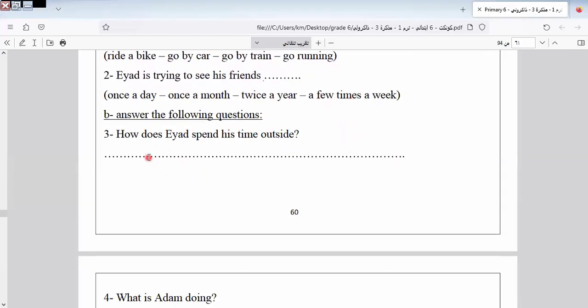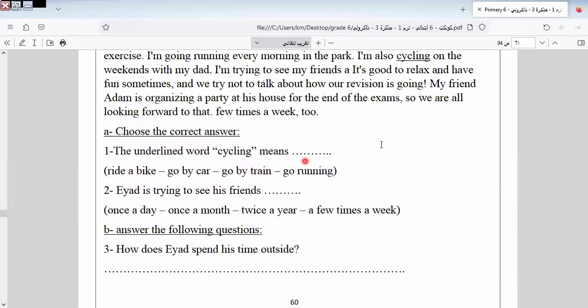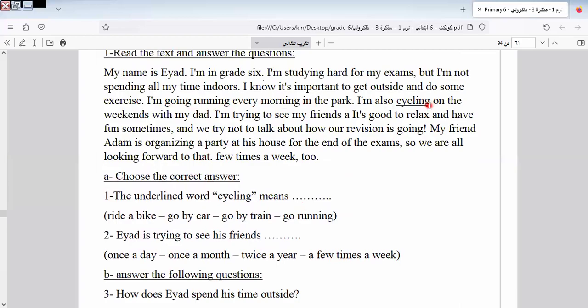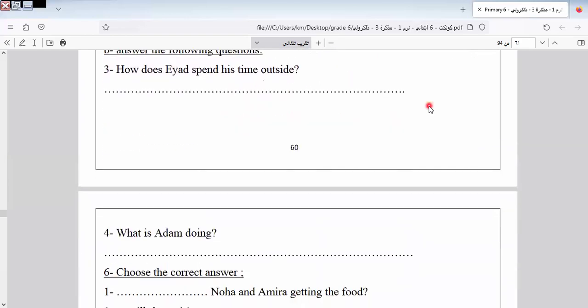How does Iyad spend his time outside? By going running and cycling on the weekends. Let's go to another one.